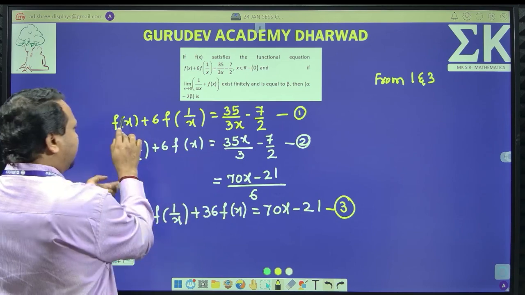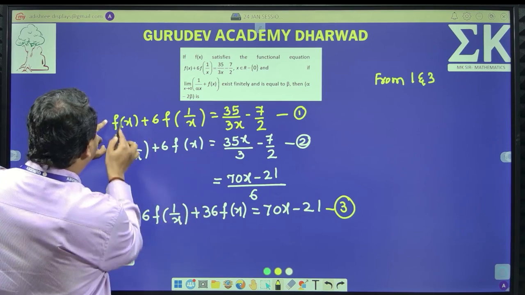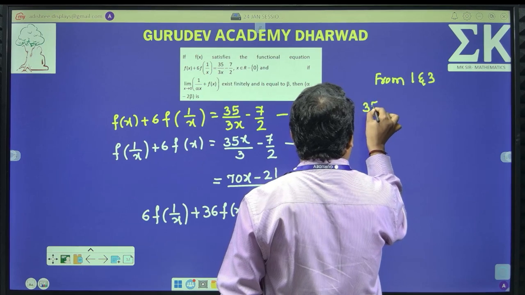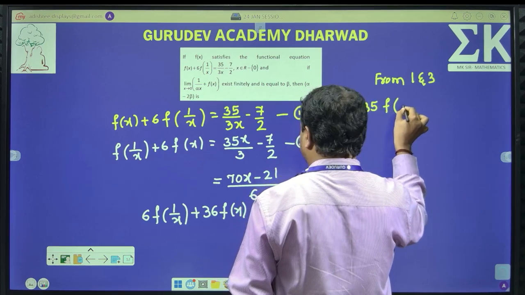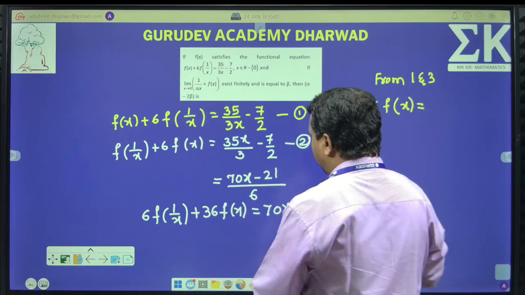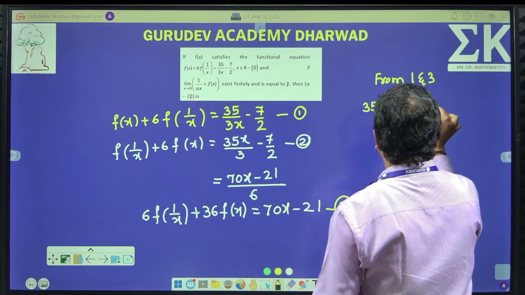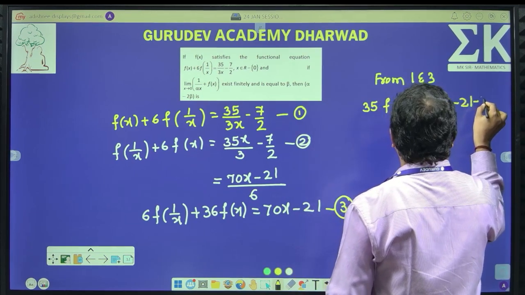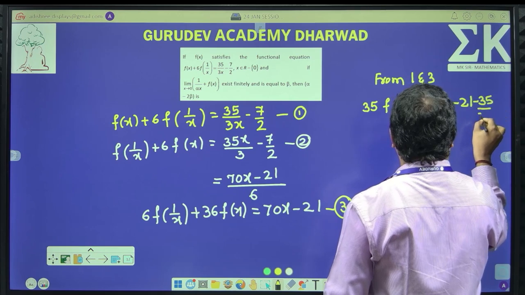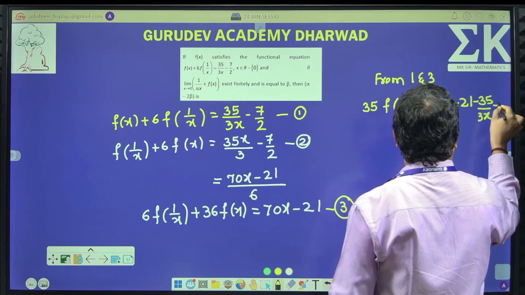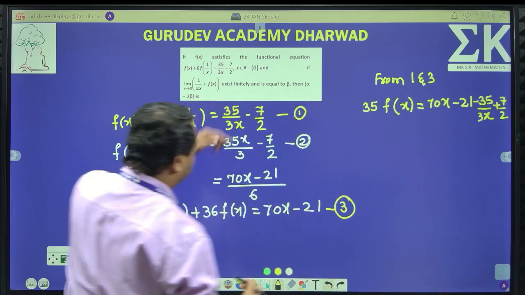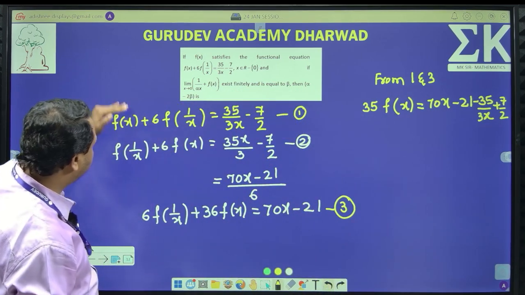You can take 3 minus 1 or 1 minus 3, whichever you take. 36 minus 1, what is that? 35 times f of x is equal to the RHS: 70x minus 21 minus 35 by 3x plus 7 by 2. I have subtracted 3 minus 1, this minus this. I hope you are able to understand.